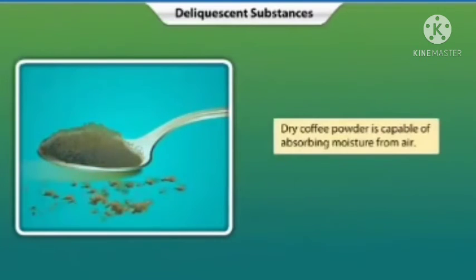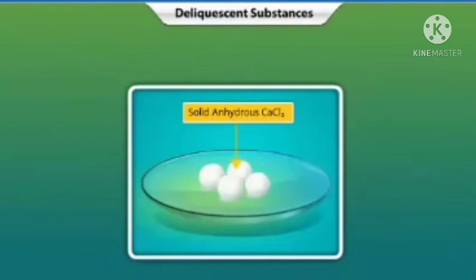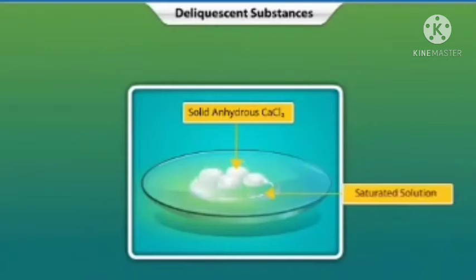This happens because the dry coffee powder is also capable of absorbing moisture from air. However, in this case, the solid coffee powder absorbs water and becomes a liquid. Now observe what happens when anhydrous calcium chloride is exposed to the atmosphere. This solid absorbs moisture from the atmosphere and forms a saturated solution.